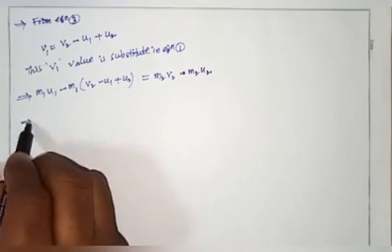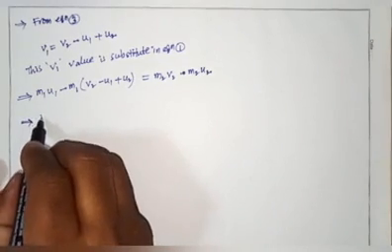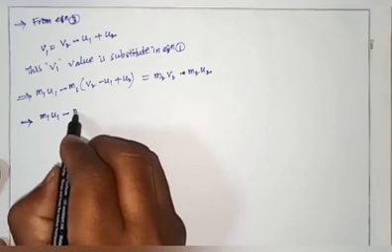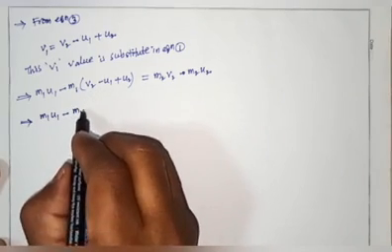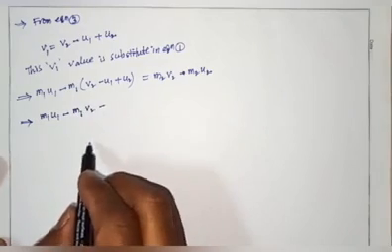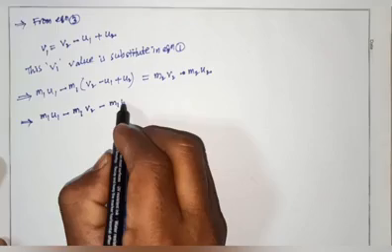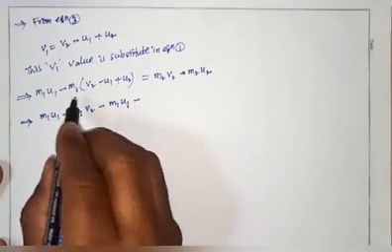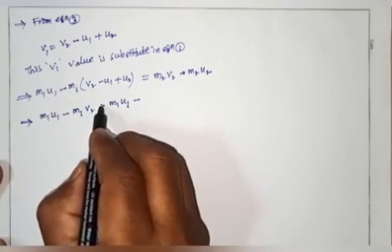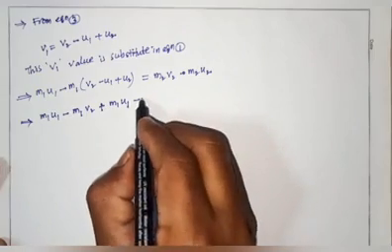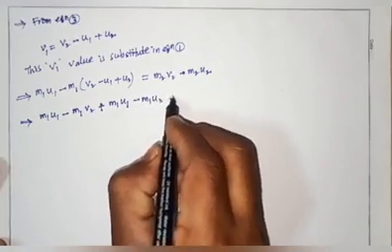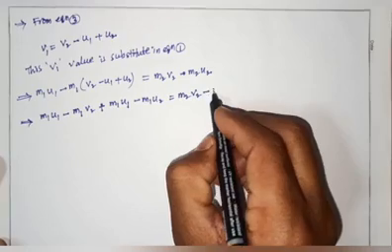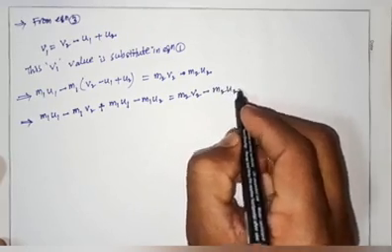Okay, so here we separate: m1 u1 minus m1 v2 minus m1 u1, sorry, minus into minus is plus here, minus m1 u2, that equals m2 v2 minus m2 u2.